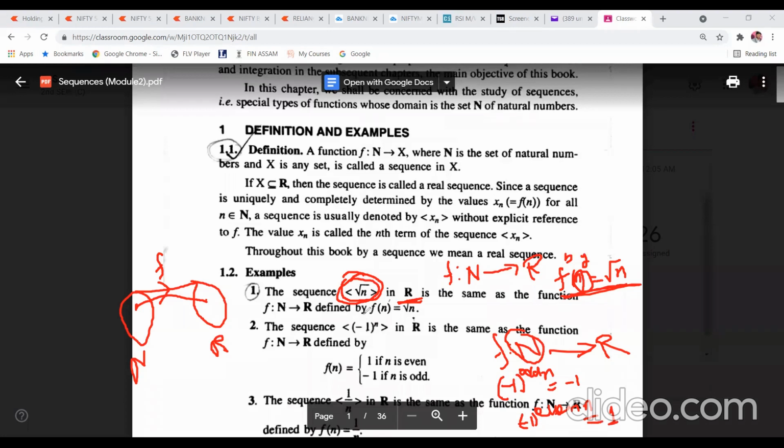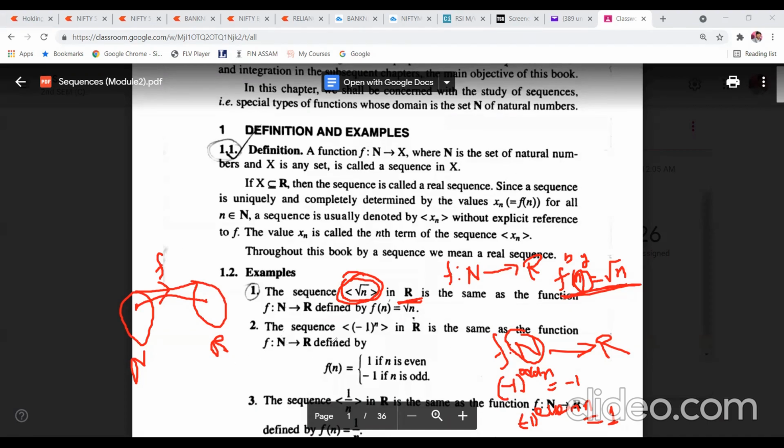That means this sequence has only two values, depending on n. If n is an odd natural number, then its value is -1. And if it is an even natural number, then its value is 1. Simple.